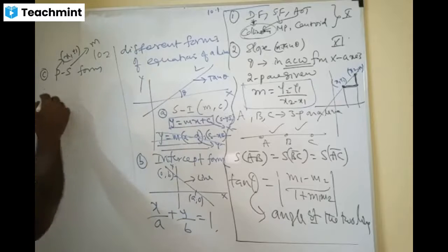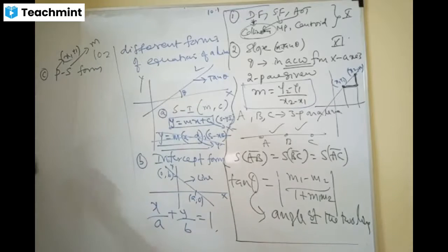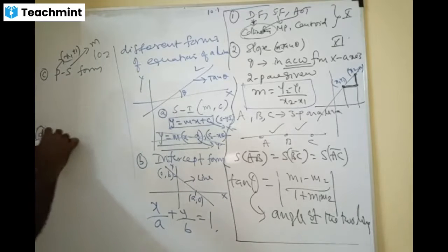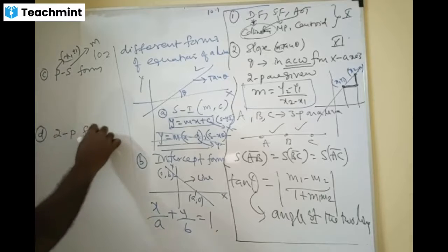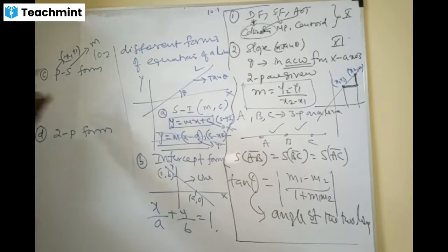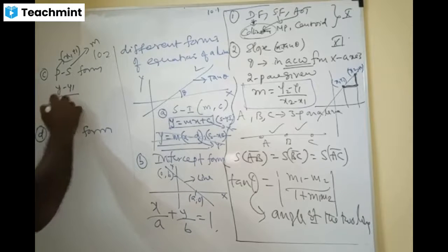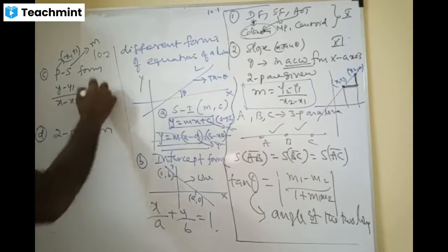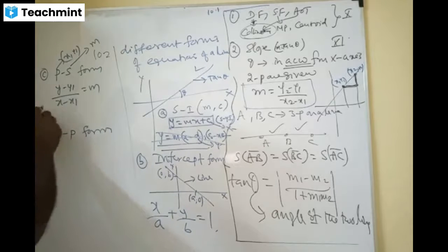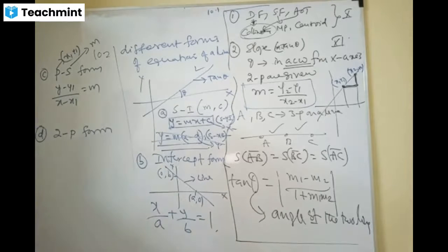Who will tell the point slope form, please? See, (y minus y1) by (x minus x1) equals m. That is, y minus y1 is m into (x minus x1).